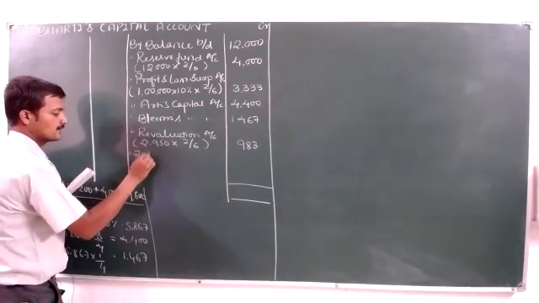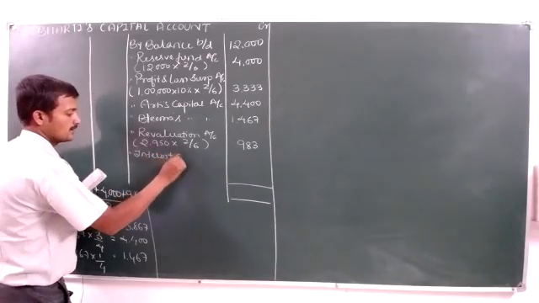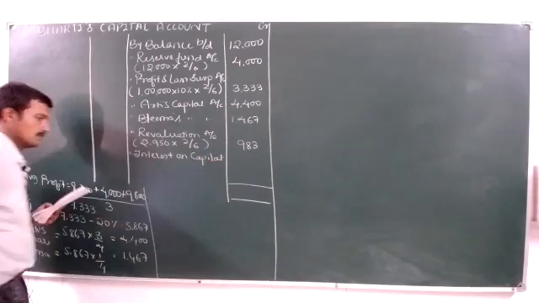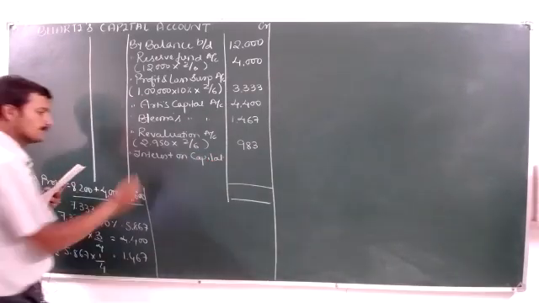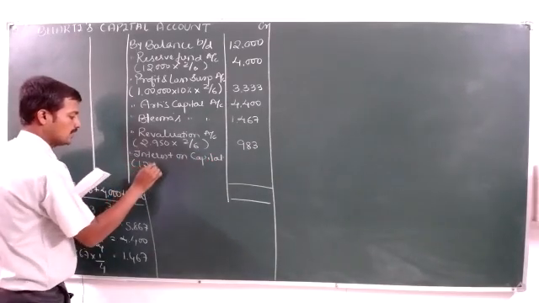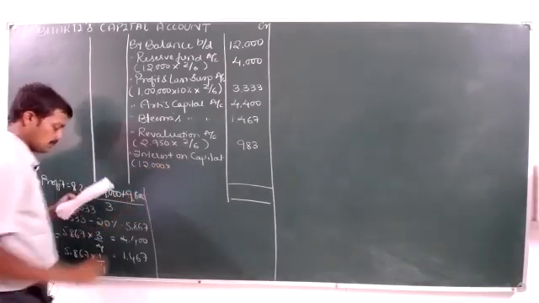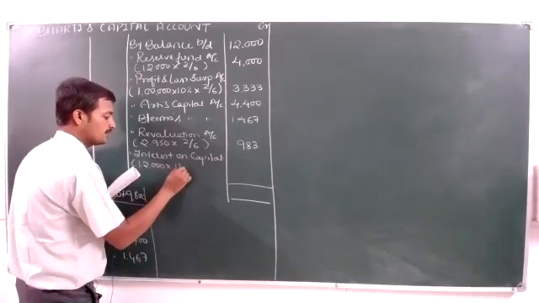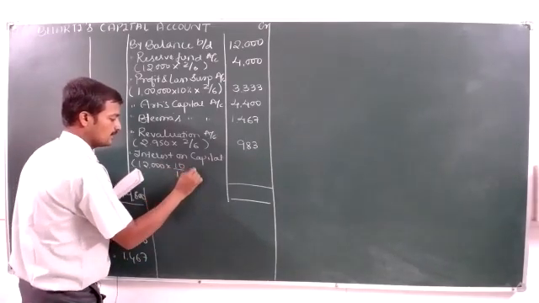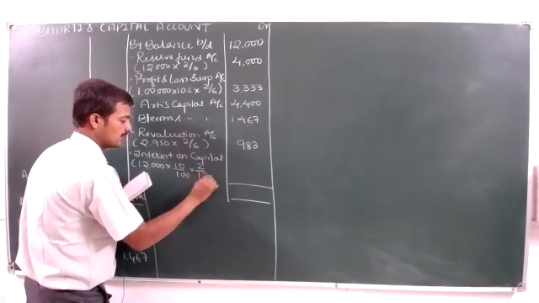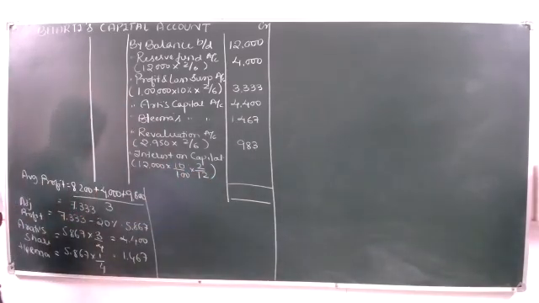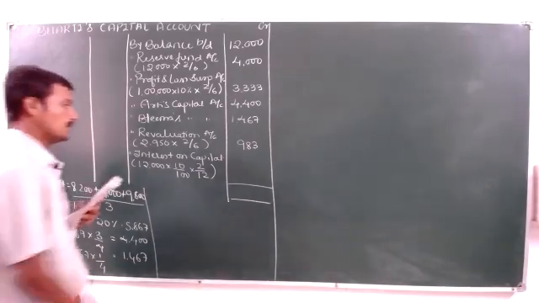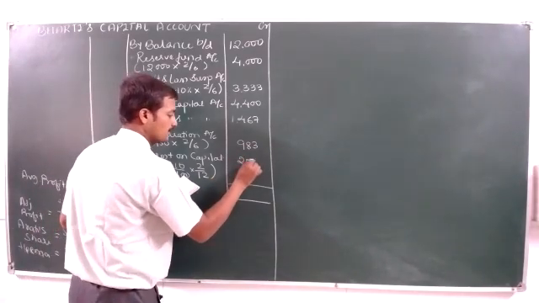By interest on capital, which is 12,000 into the rate of 10 by 100 into 2 by 12. Just check. It will be 200. Okay.